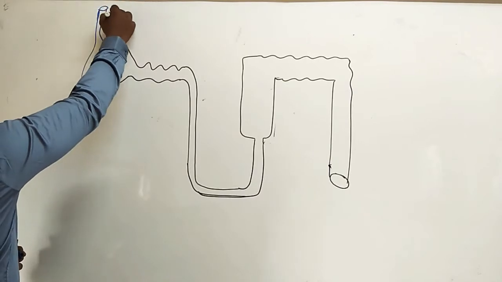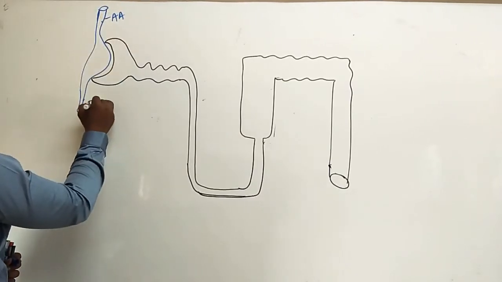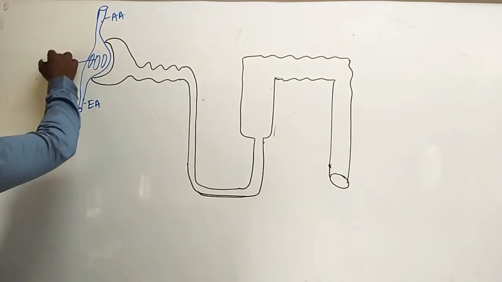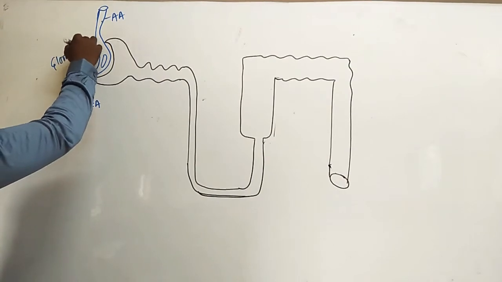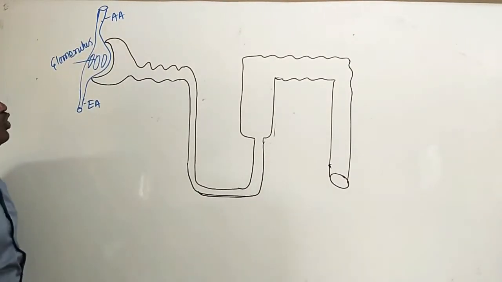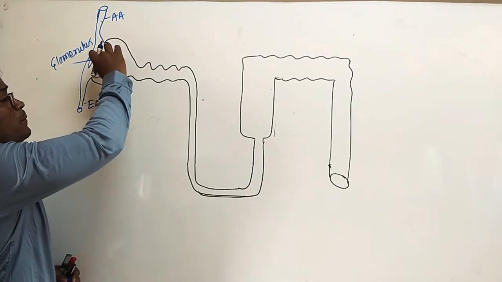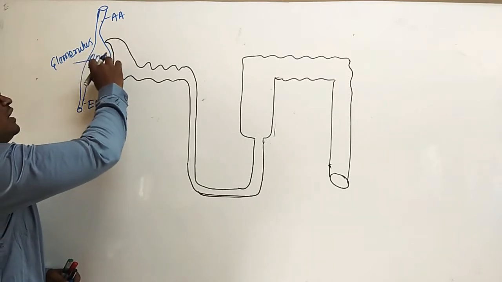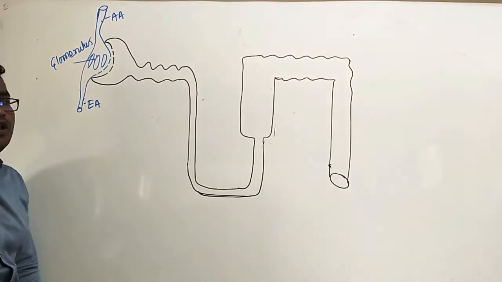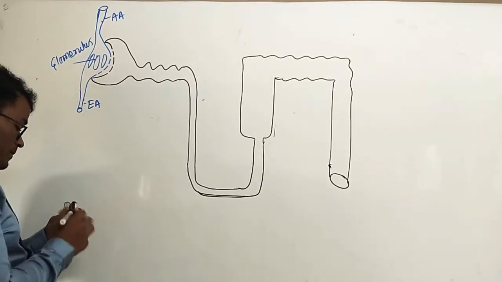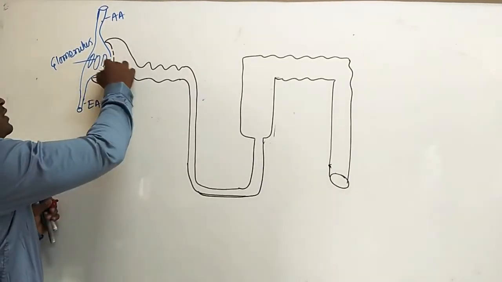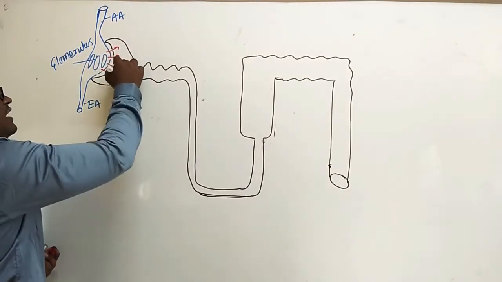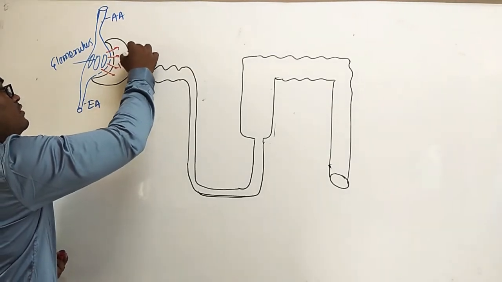The knot of capillaries present in the Bowman's capsule is called the glomerulus. So from the glomerulus there are podocyte cells, and some gaps are present in the endothelial walls of the capillary of the glomerulus. So some filtrate is formed, and this filtrate leaks into the Bowman's capsule. So this filtrate is 100 ml per minute.